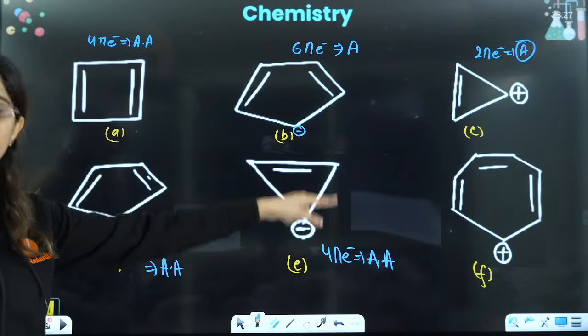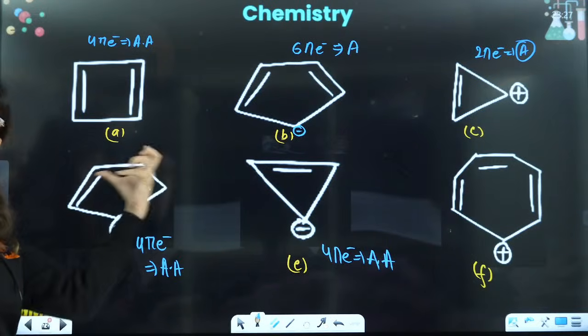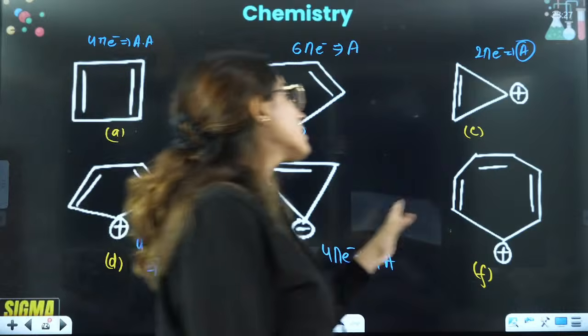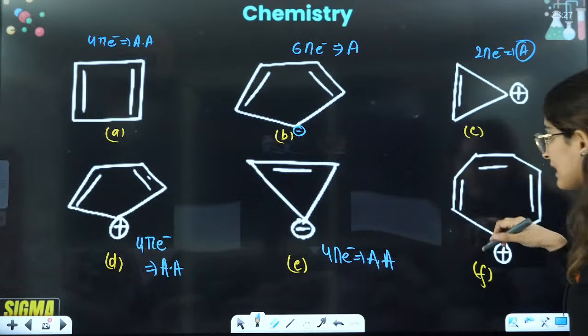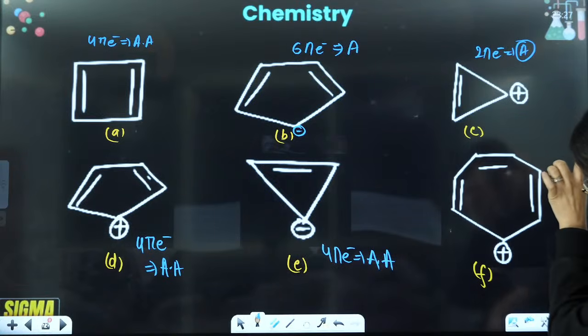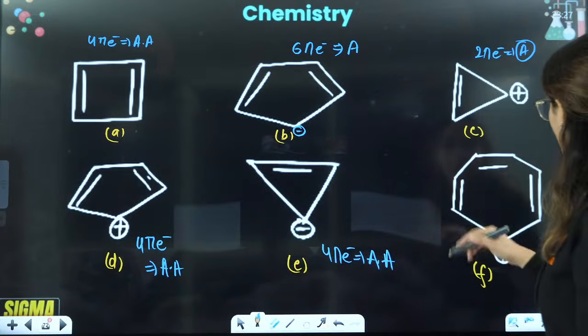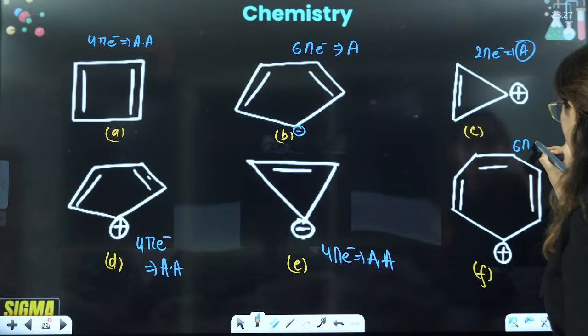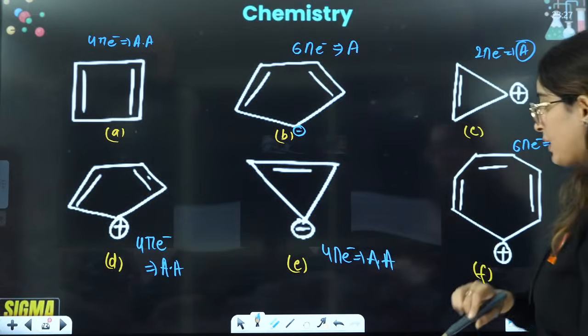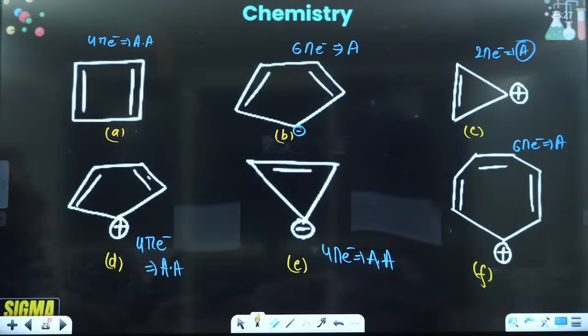It is cyclic, complete conjugation is there, it is sp2, here also complete conjugation, cyclic, it is sp2. So PCC is followed in all these cases. So it is cyclic, complete conjugation: double bond, single bond, double bond, single bond, double bond, single bond, carbocation, single bond, double bond, single bond, complete conjugation is there. How many electrons? 6 pi electrons. That means it is aromatic. So we can definitely write which of the following is aromatic, which is anti-aromatic, right? Okay, tell me.